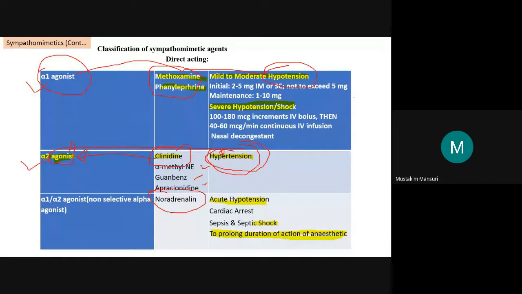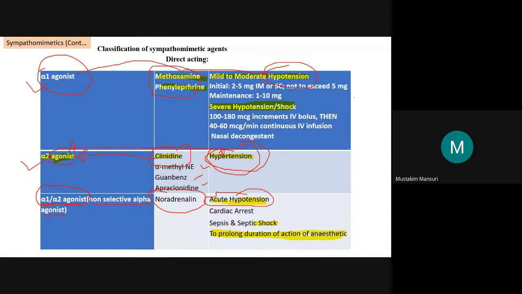Here also, what we say is the dominant effect. So noradrenaline is termed a non selective alpha agonist, or we can write alpha 1 alpha 2 agonist. Either can be written. So this is used for acute hypotension.